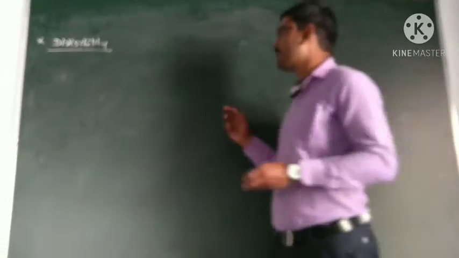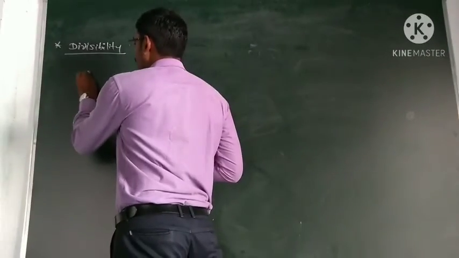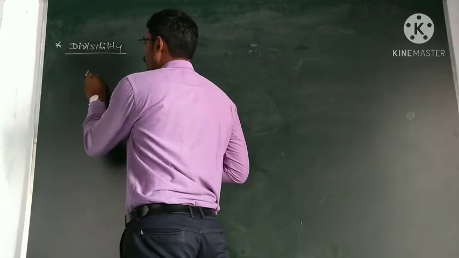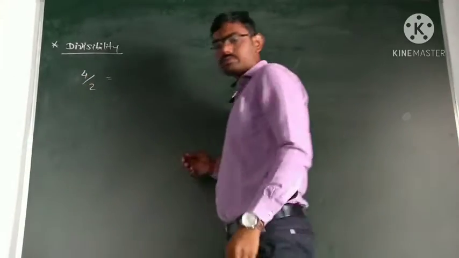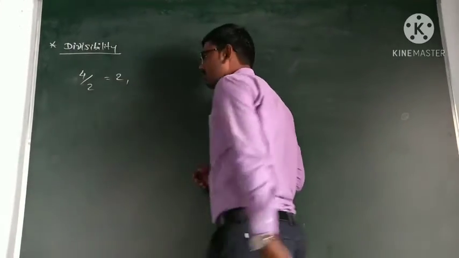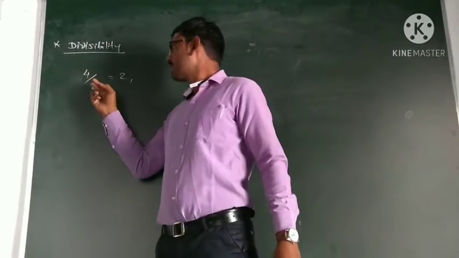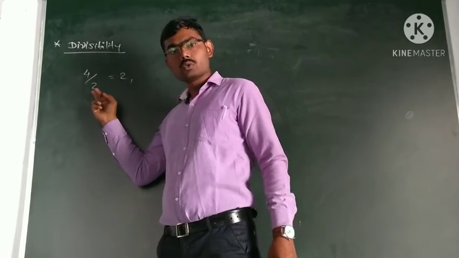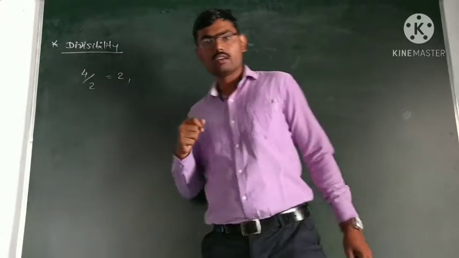For example, when we divide 4 by 2, the quotient is 2. Here 4 is an integer, and when we divide the integer 4 by the integer 2, the quotient is also an integer.